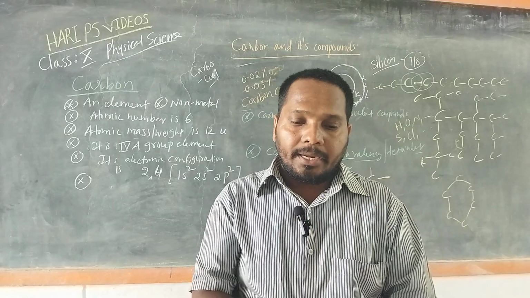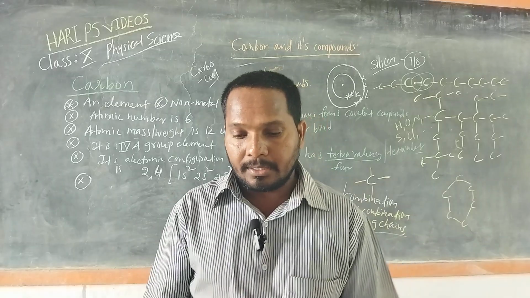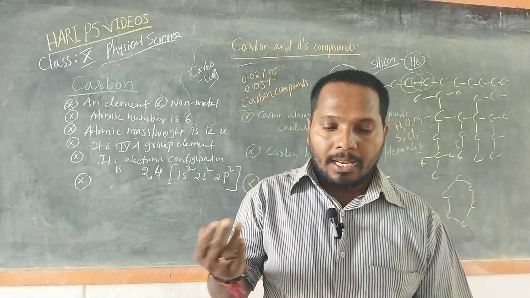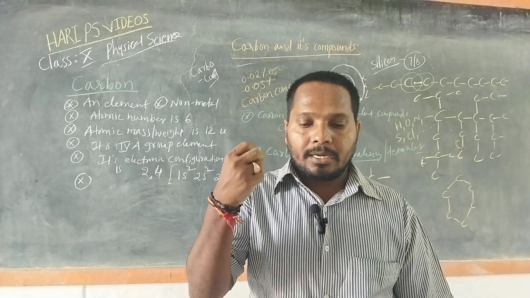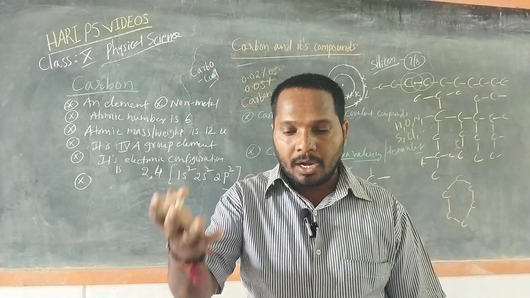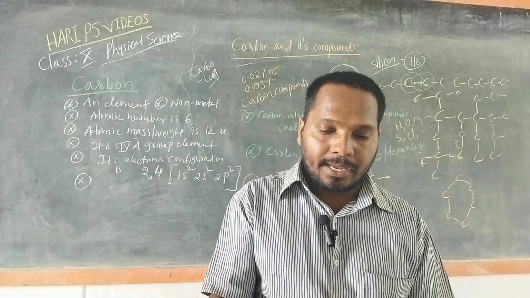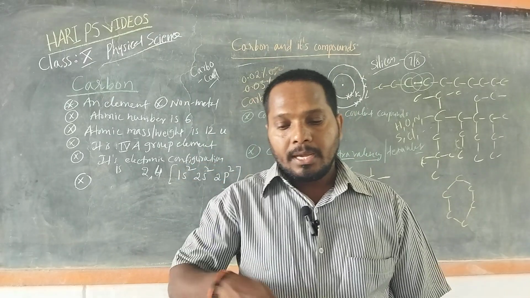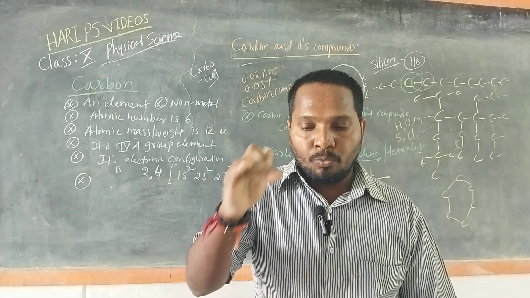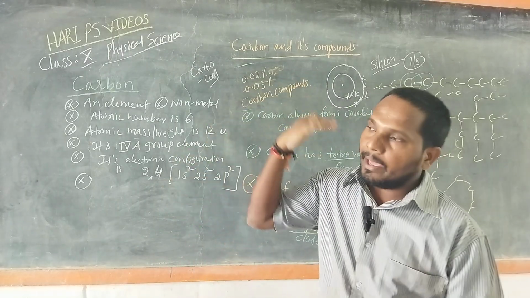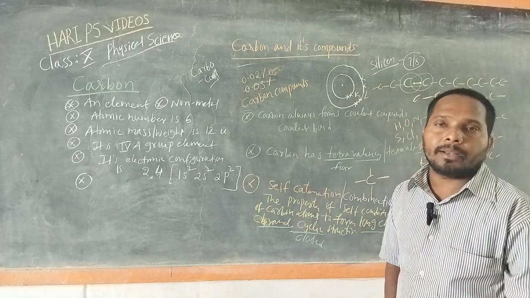In the combined state, carbon occurs in nature in the form of compounds like carbon dioxide gas in the air, carbonates like limestone, marble, chalk, fossil fuels like coal, petroleum, natural gas, organic compounds like carbohydrates, fats, proteins, and wood, cotton, wool, etc. So carbon is present in most of the materials.